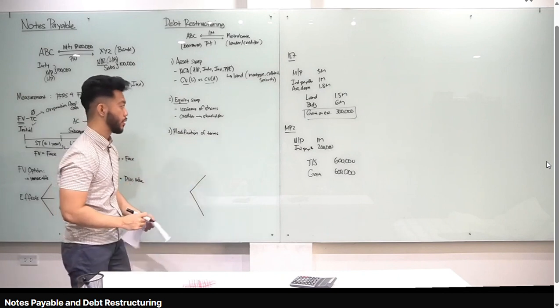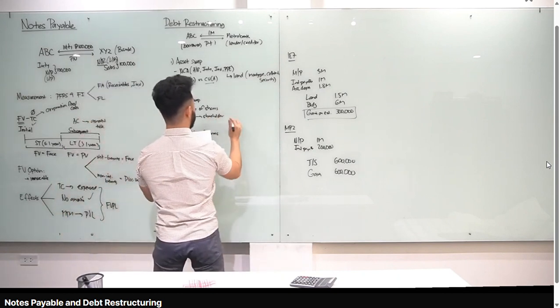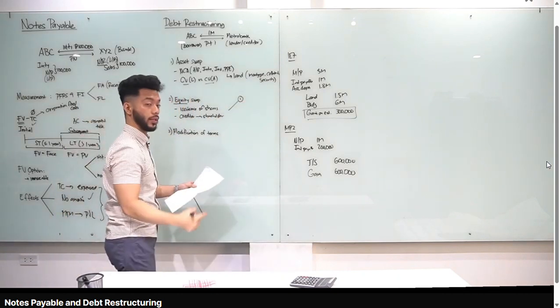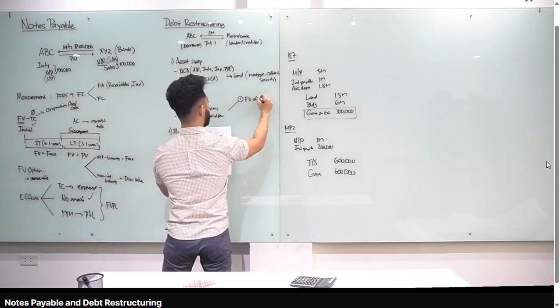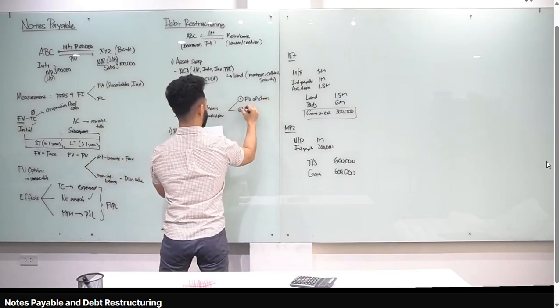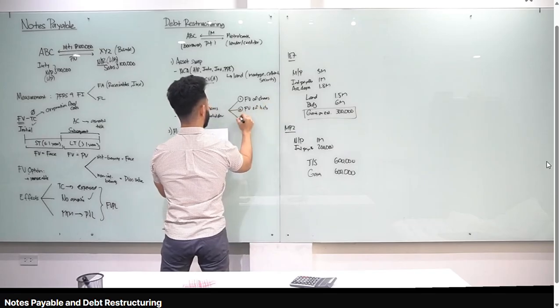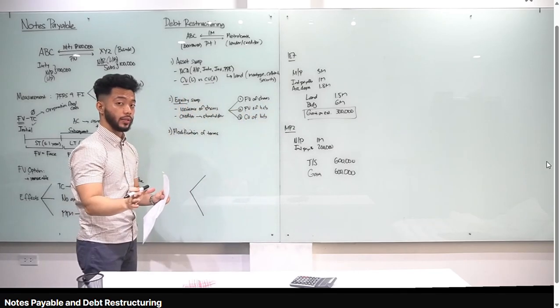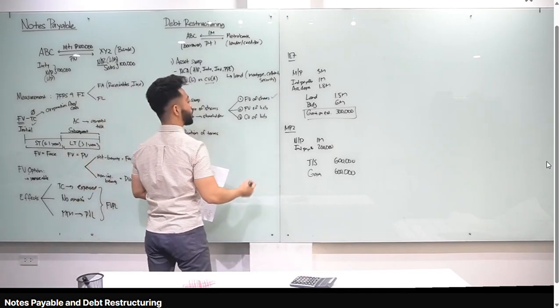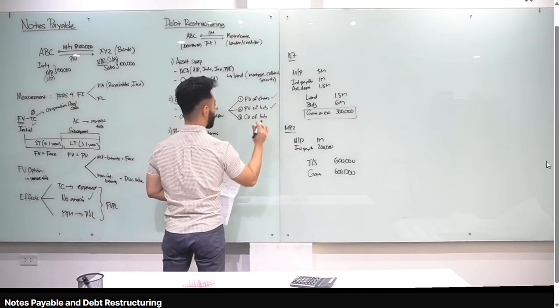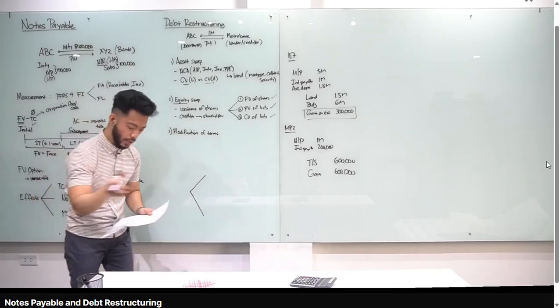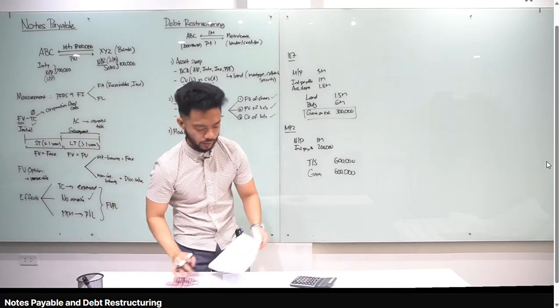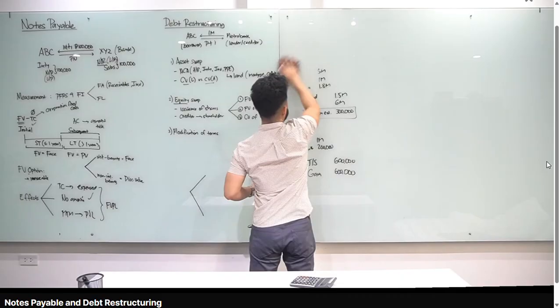Alright? Now, anong tatandaan natin, sir, dyan? Sa accounting for equity swap. Tandaan mo, class, may hierarchy yan. Okay? Kung ano yung measurement natin. Number one is the fair value of the shares or fair value of equity. Second is fair value of liability. And third, which is hindi naman usually ginagamit pero lagyan natin, carrying value of liability. Tatandaan mo lang yung hierarchy na yan. Okay? First is fair value of the shares na inisyu natin. If hindi given, fair value of liability. If hindi pa rin given, carrying value of liability. Okay? So let's apply that by answering illustrative example number 8. Okay? So dali lang yan. Illustrative example number 8 about equity swap.